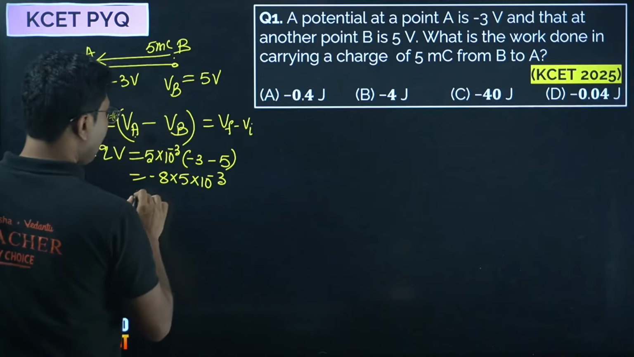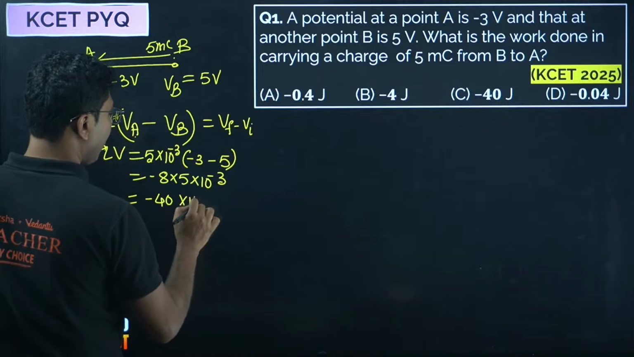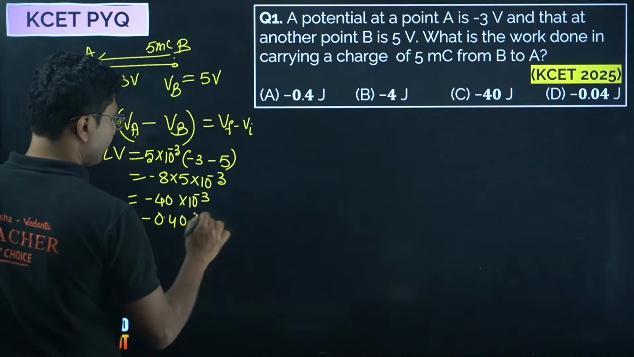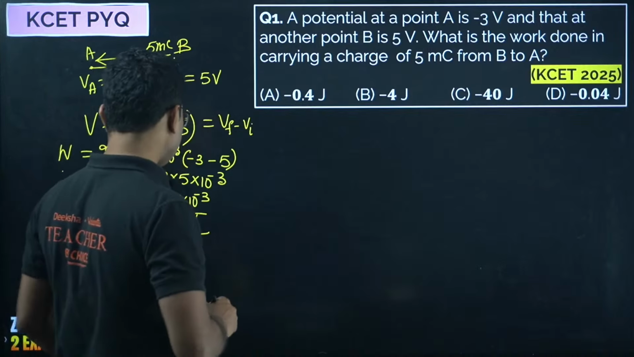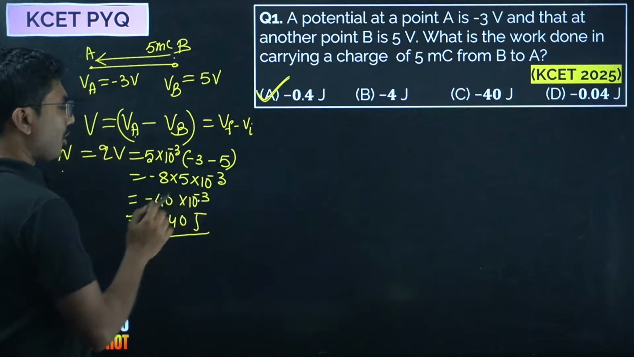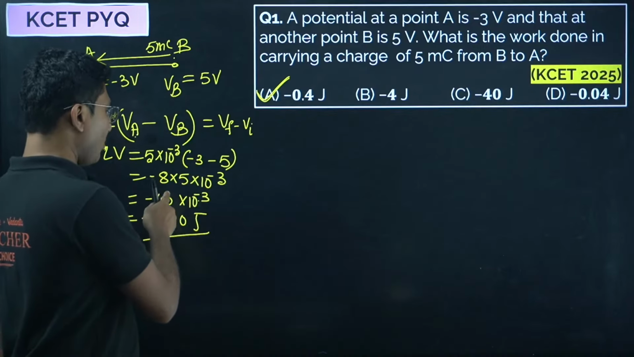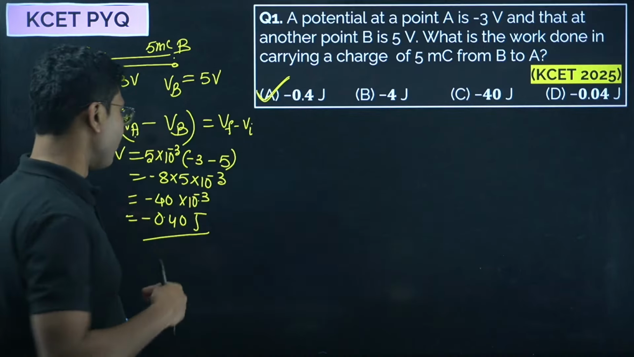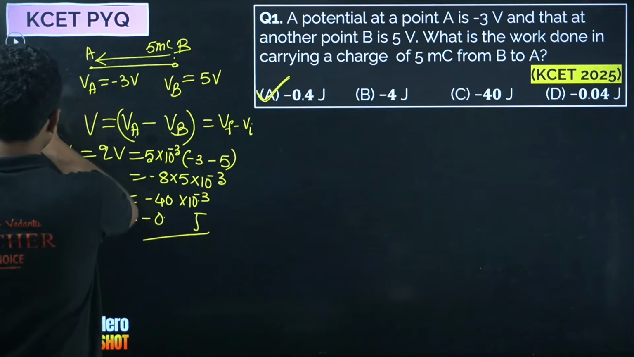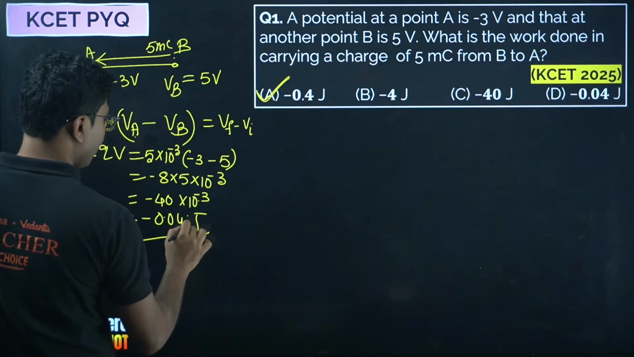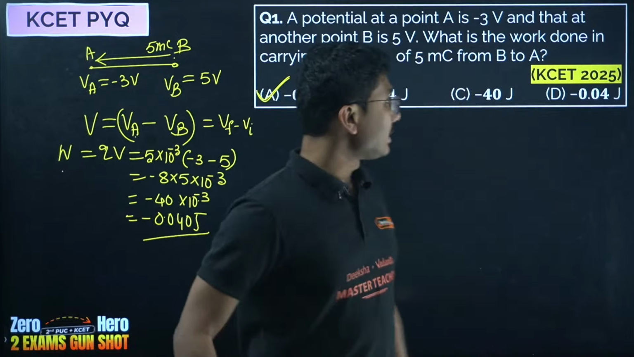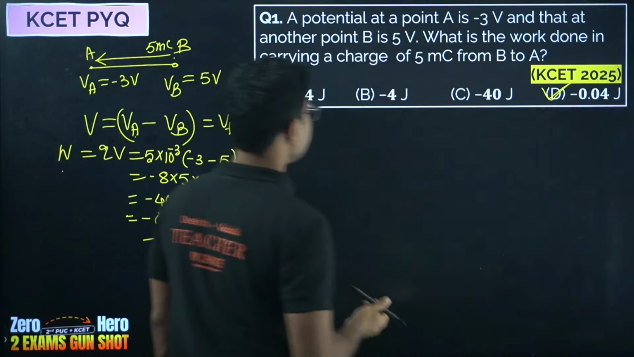So it will be minus 40 into 10 to the power of minus 3. 10 to the power of minus 3 means you have to shift the decimal 3 places, so it will be minus 0.040 joules. So the correct answer is not A but option D. The correct answer is option D.